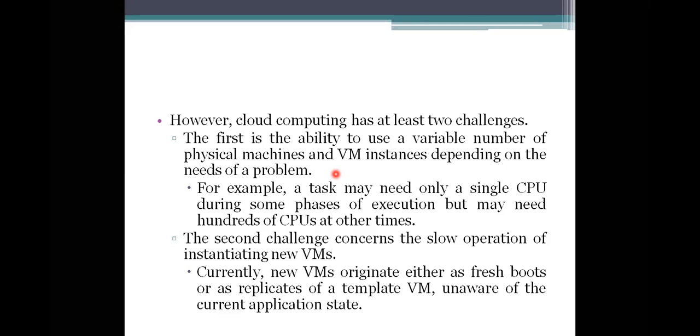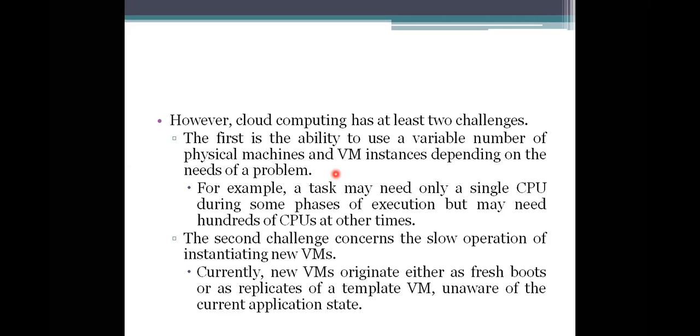And the second one we are mentioning here is that a slow operation is initiated at the virtual machines. Why are we facing that problem? Instantiating, as we also saw in PPL, means we need to take the instantiation of your system to process that. So to instantiate it takes a little bit of time.